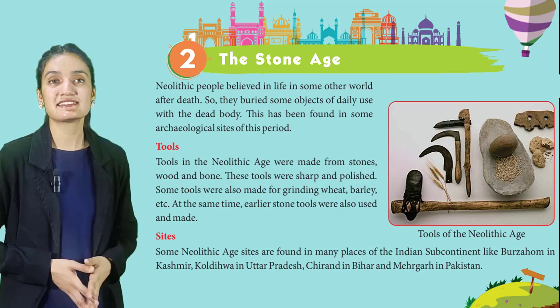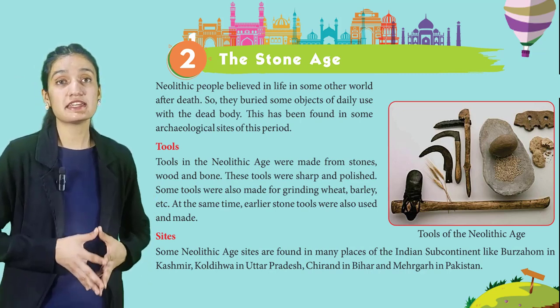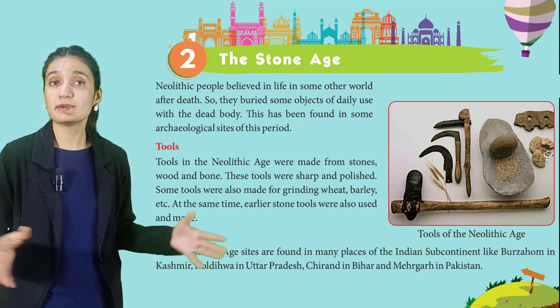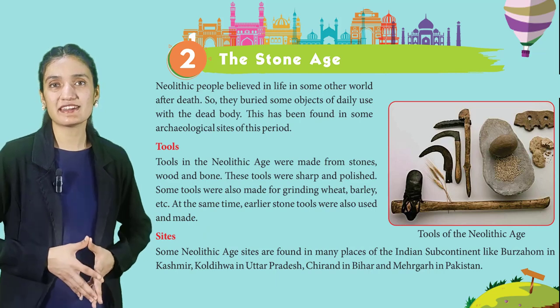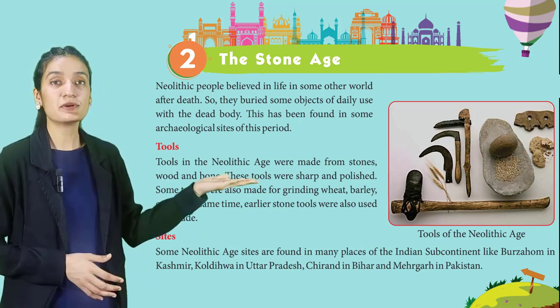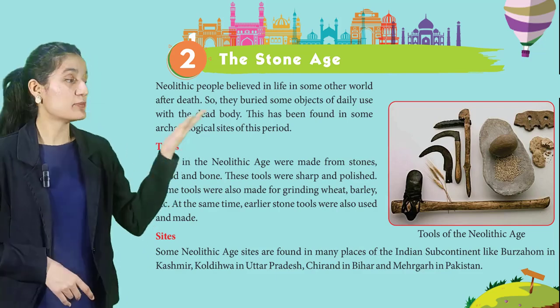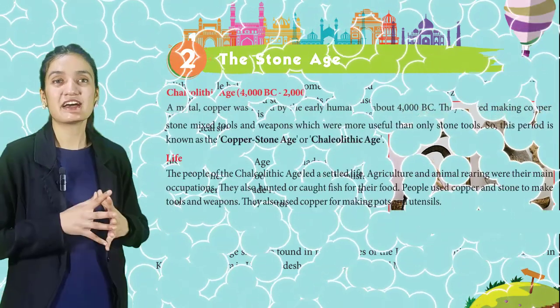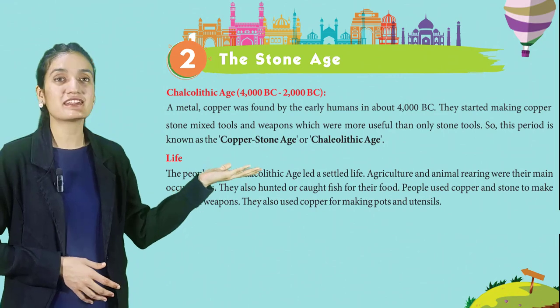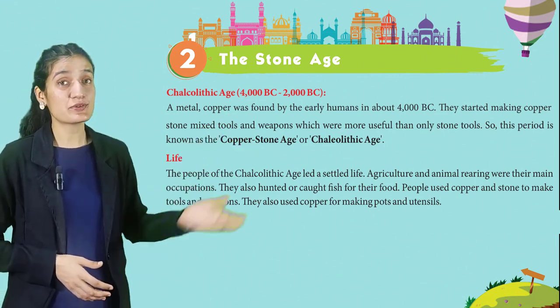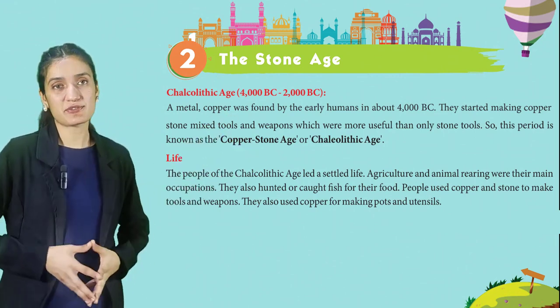Now next is sites. Some Neolithic age sites are found in many places of the Indian subcontinent like Burzahom, Kuldiwa in Uttar Pradesh, Chirand in Bihar and Mehergarh in Pakistan. Now students, let's move on to the Chalcolithic age, 4000 BC to 2000 BC.